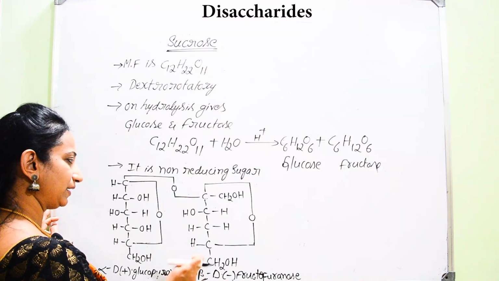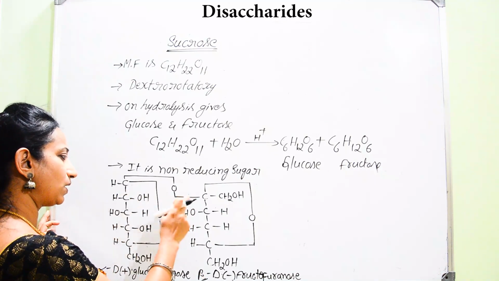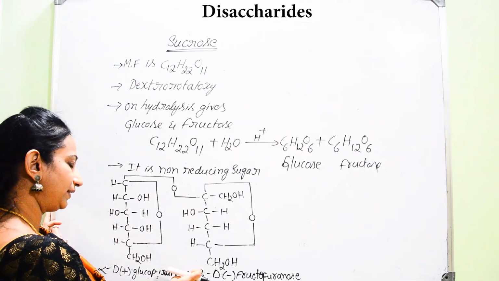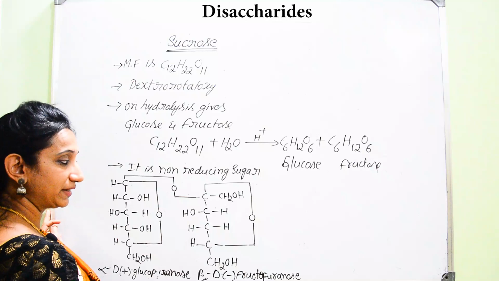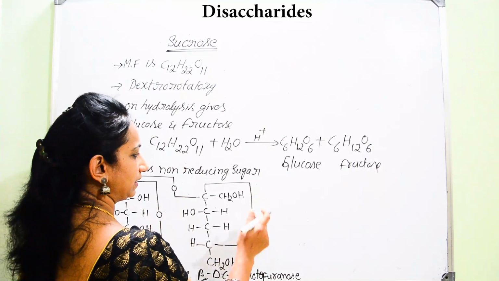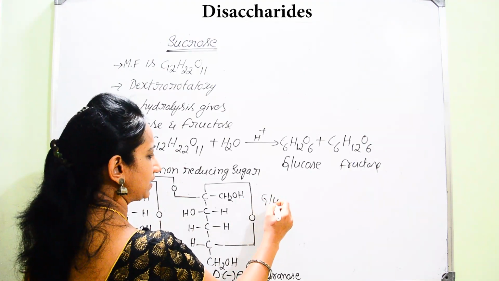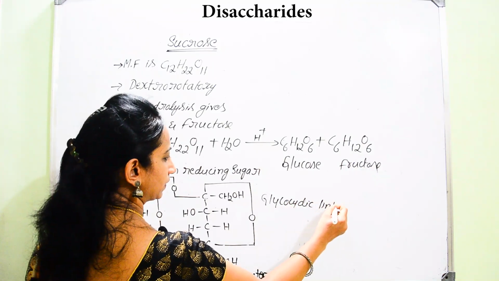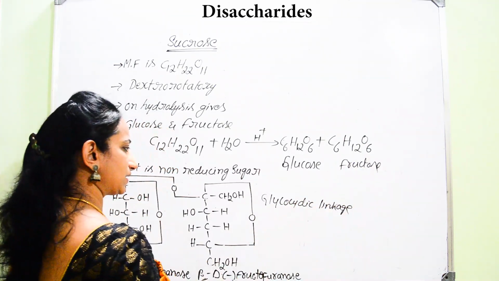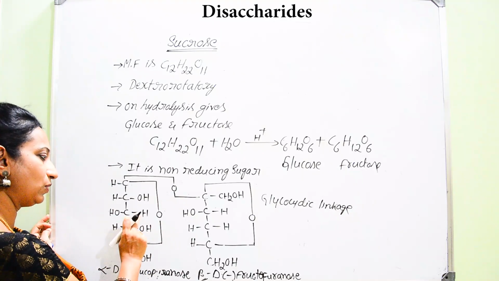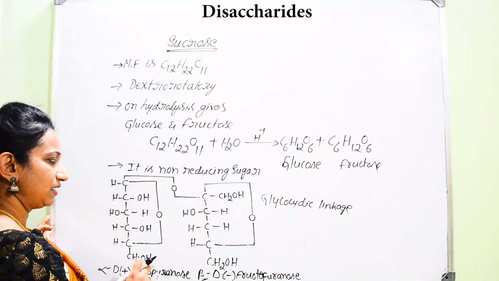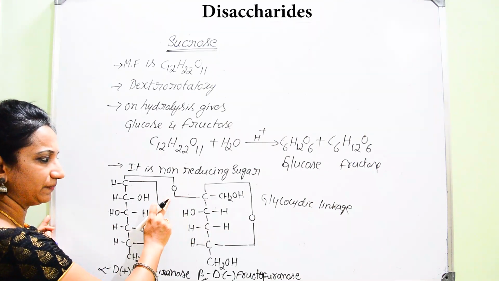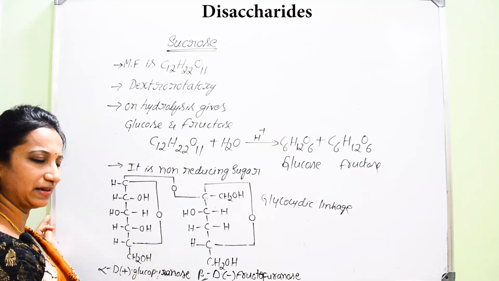Now just observe it carefully. Here there will be a linkage between two monosaccharide units through an oxygen atom. What is the name of the linkage? It is named as glycosidic linkage. So the linkage between two monosaccharide units through an oxygen atom is called a glycosidic linkage.